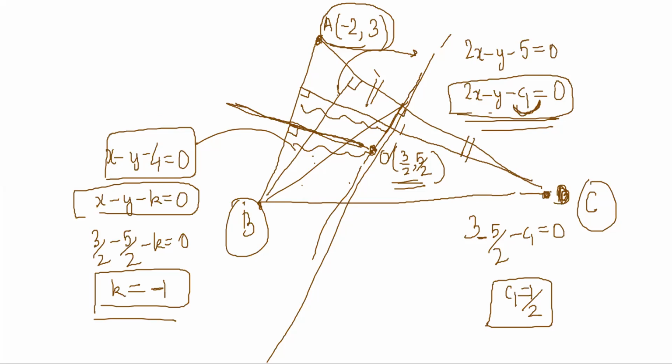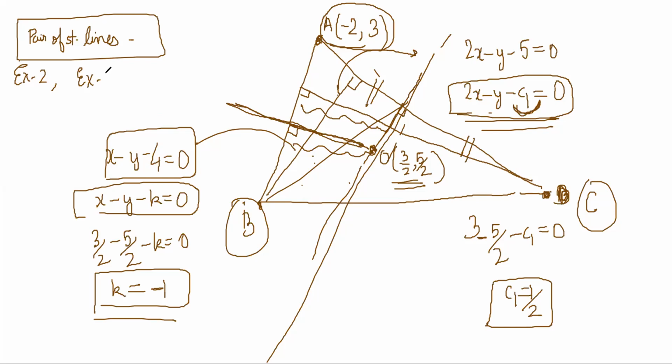If there is any pair of straight lines question, that is the only thing you can skip, because we'll do that theory soon. But otherwise, try exercise 2 and then exercise 3, 4, these subjective ones.